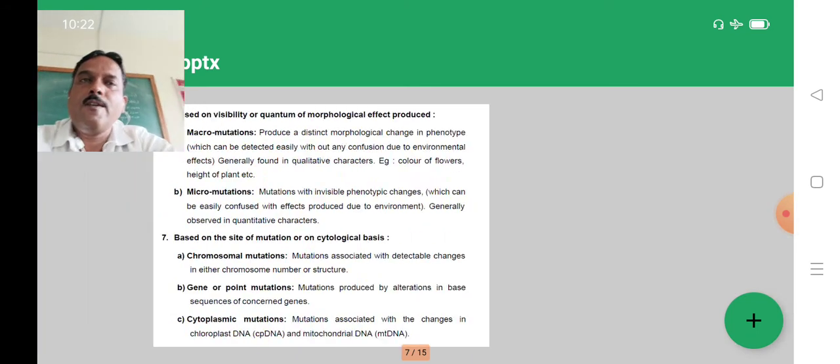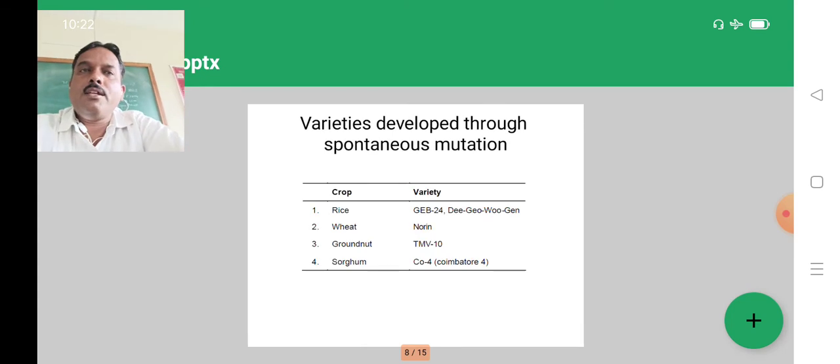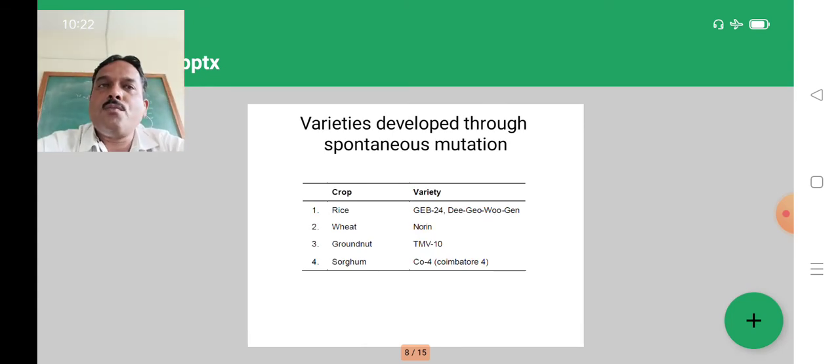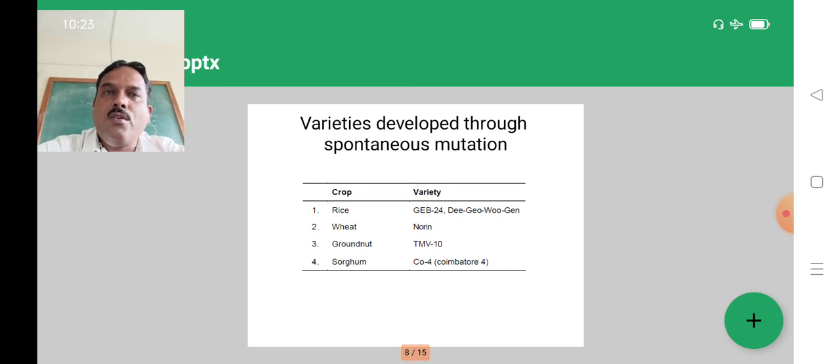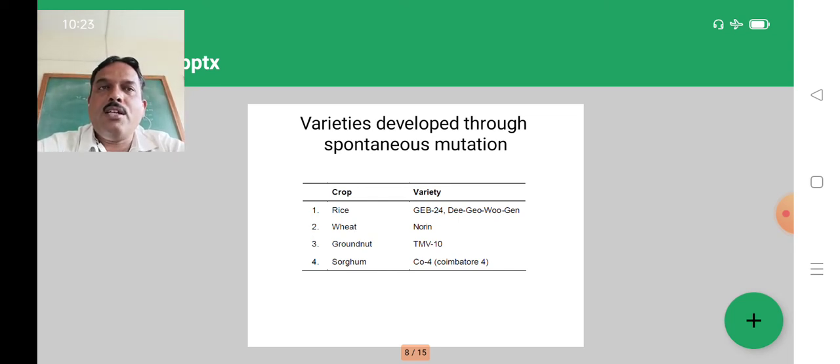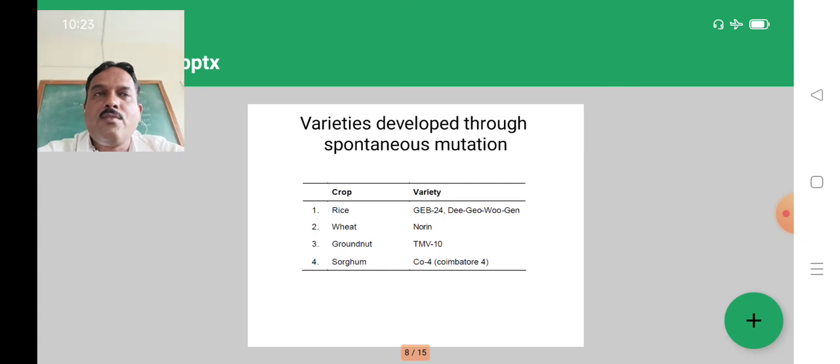Then the next point is the varieties which are developed through spontaneous mutation. Majorly spontaneous, that is naturally occurring mutations because of adverse environmental conditions. Suppose in rice, GEB24 with the Dee-geo-woo-gen gene, that is the dwarfing gene. In wheat, Norin 10 gene, groundnut TMV 10, and sorghum CO4, that is Coimbatore 4. These are the varieties which are developed by spontaneous mutations.